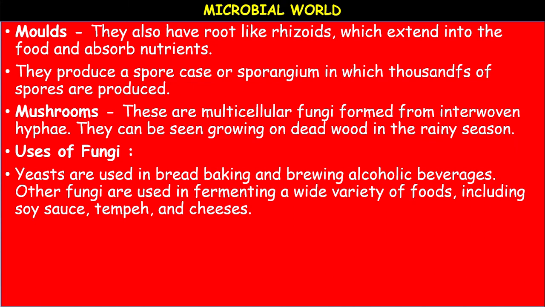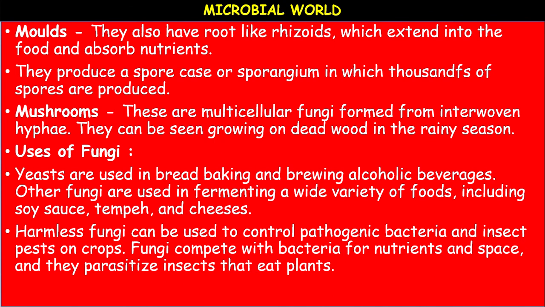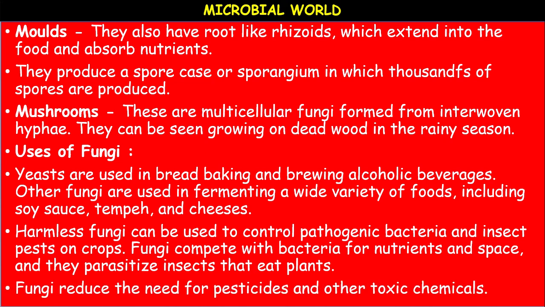Yeasts are used as a source of amino acids and protein in humans and farm animals, and fungi produce antibiotics. They are very important. The harmless fungi can be used to control pathogenic bacteria and insect pests on crops. Fungi compete with bacteria for nutrients and space, and they parasitize insects that eat plants. The fungi reduce the need for pesticides and other toxic chemicals,